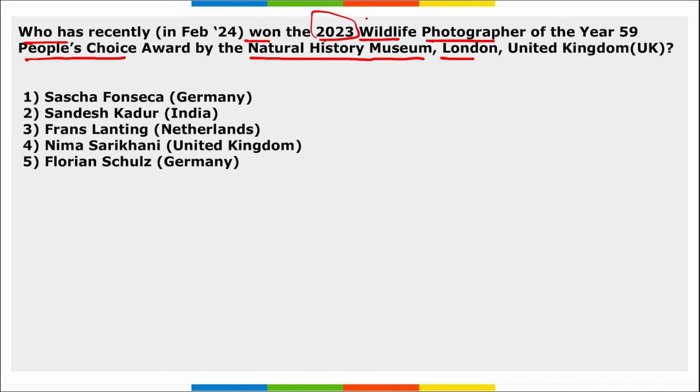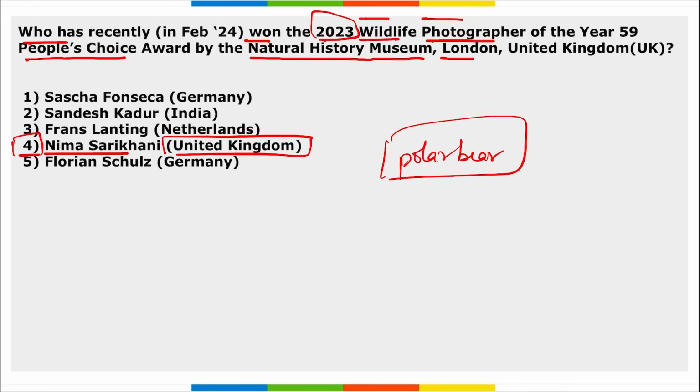So right option here becomes Nima Sarikhani, correct, of United Kingdom, right? And Nima Sarikhani won the award for his photograph of a polar bear sleeping peacefully on a small iceberg.